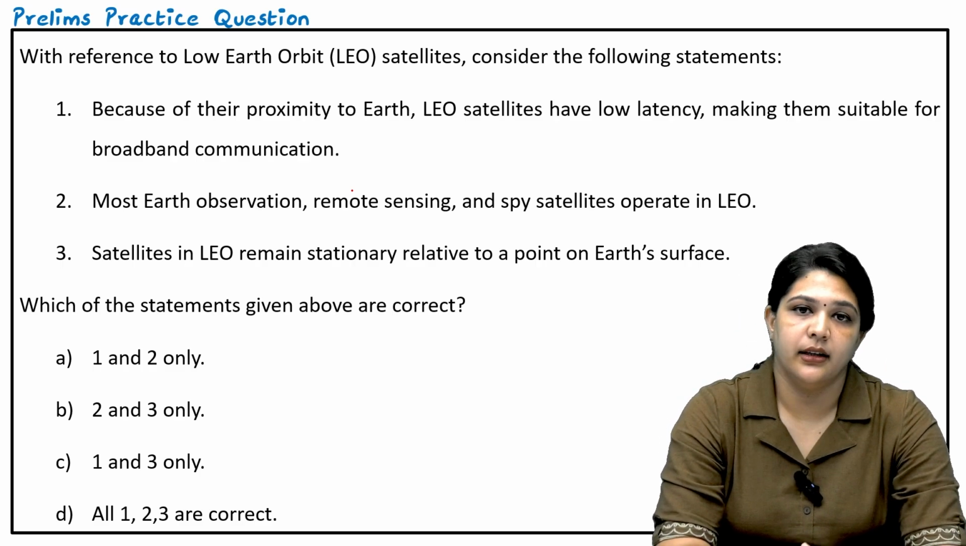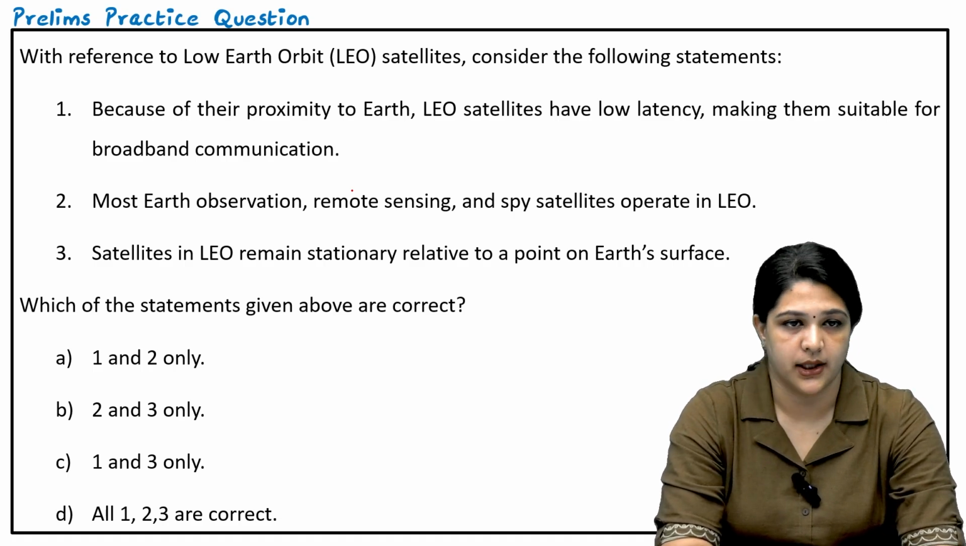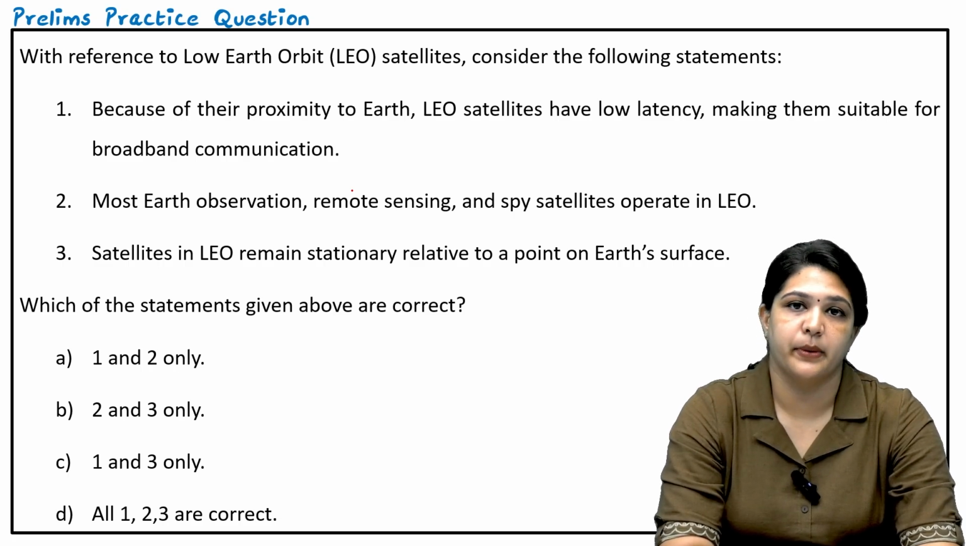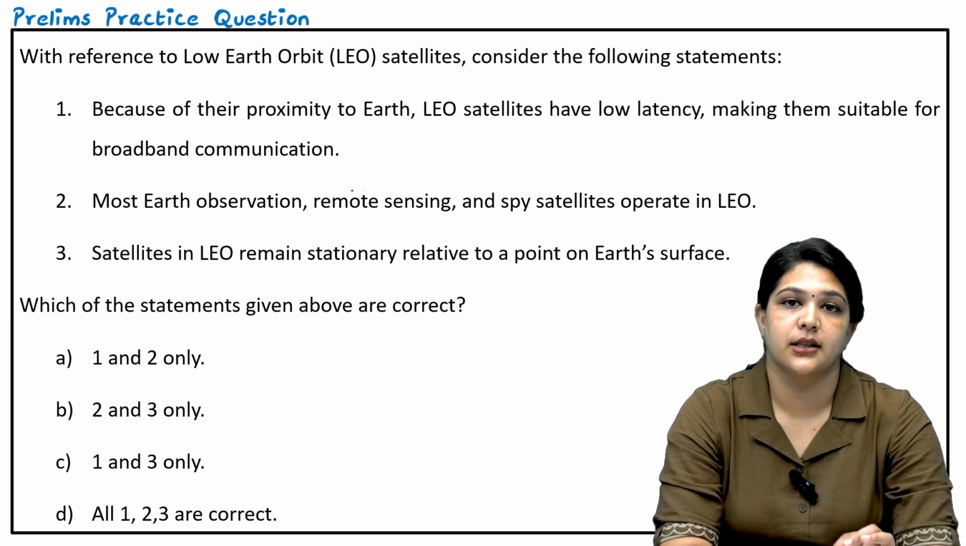So they say that LEO satellites have low latency, making them suitable for broadband communication. Most Earth observation, remote sensing and spy satellites operate in low Earth orbits. Satellites in low Earth orbit remain stationary relative to a point on the Earth's surface.